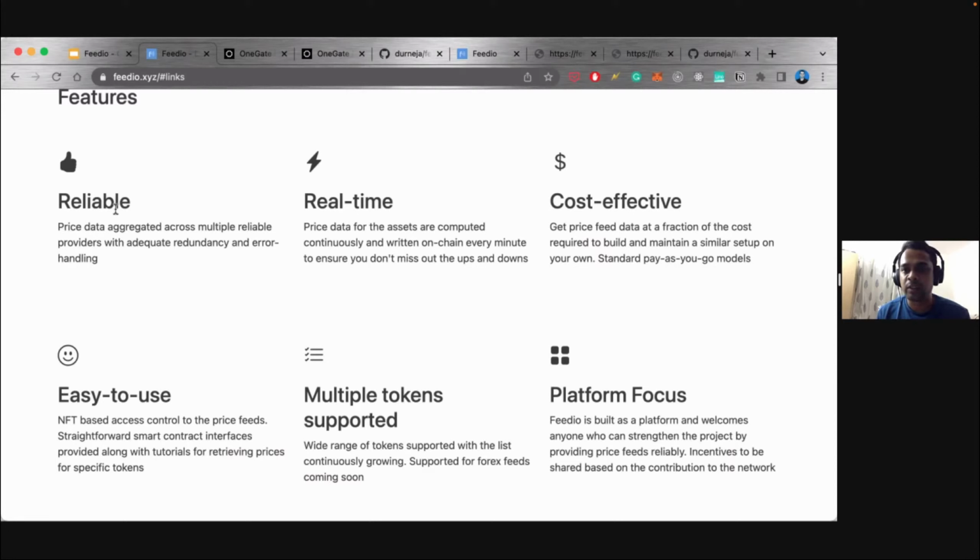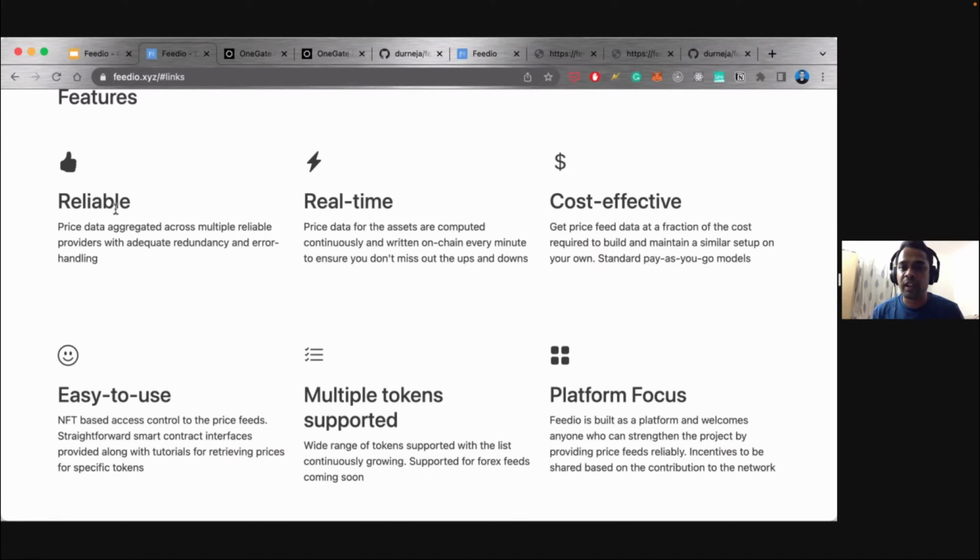So even if, let's say, one of the providers is down or not giving the correct price information, the end users or the smart contracts will not be affected, right? And of course, real time. Our focus is that we keep making the API calls and provide real-time prices, and the cost will be justified because as an ecosystem, obviously Neo will continue to grow and there'll be a lot of DeFi apps.